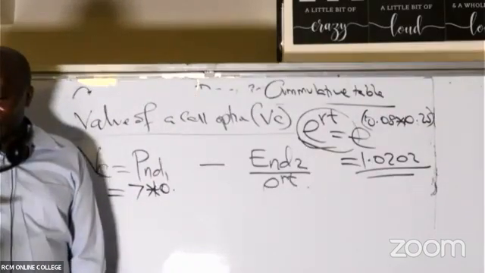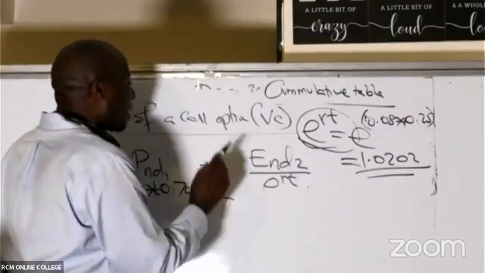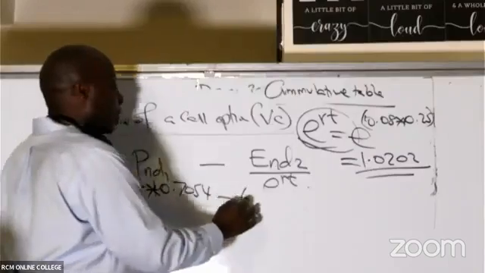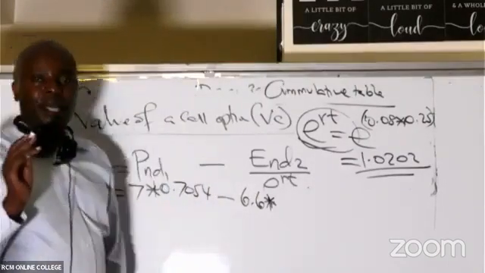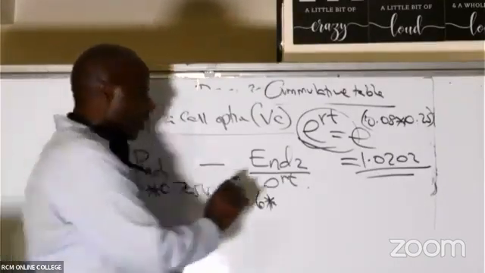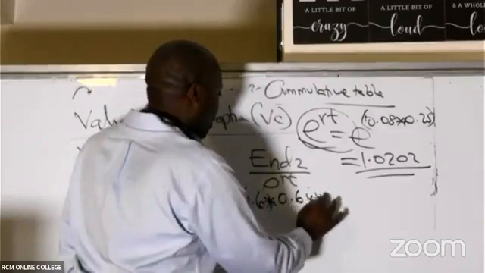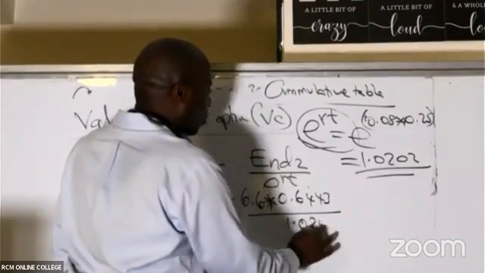70.54. Minus, what is the exercise price? I remember it was 6.6. Are you able to see the ND2? ND2 is 64.43. 64.43 divided by this E thing, which is 1.0202.